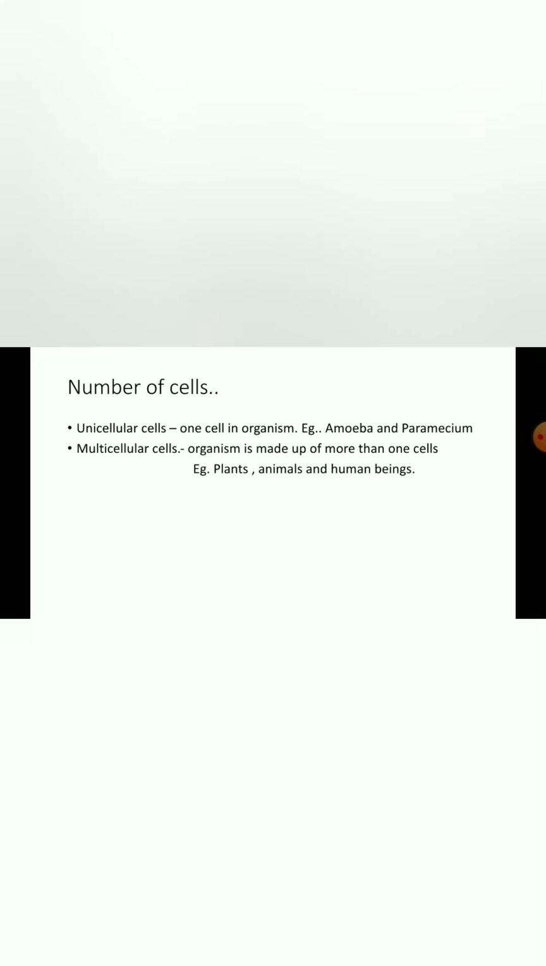This is a little bit about cells. Further we will discuss the shape of cells, the size of cells, and the structure of cells and its function.